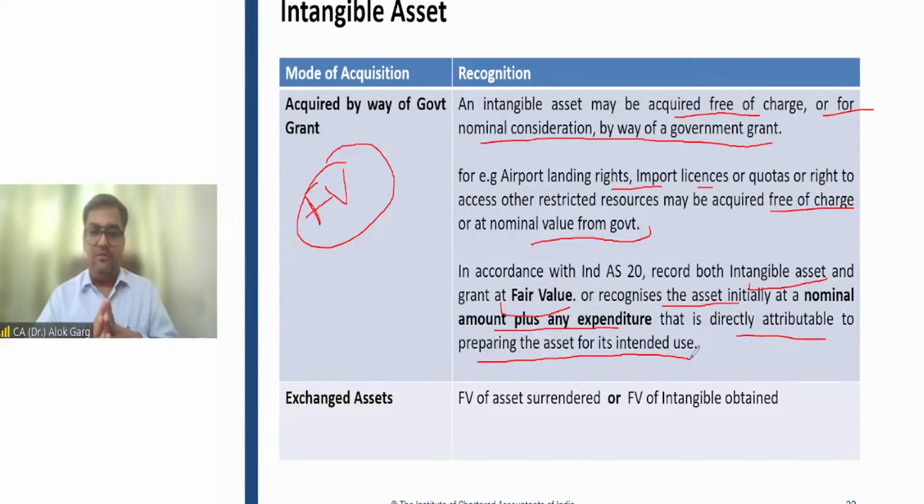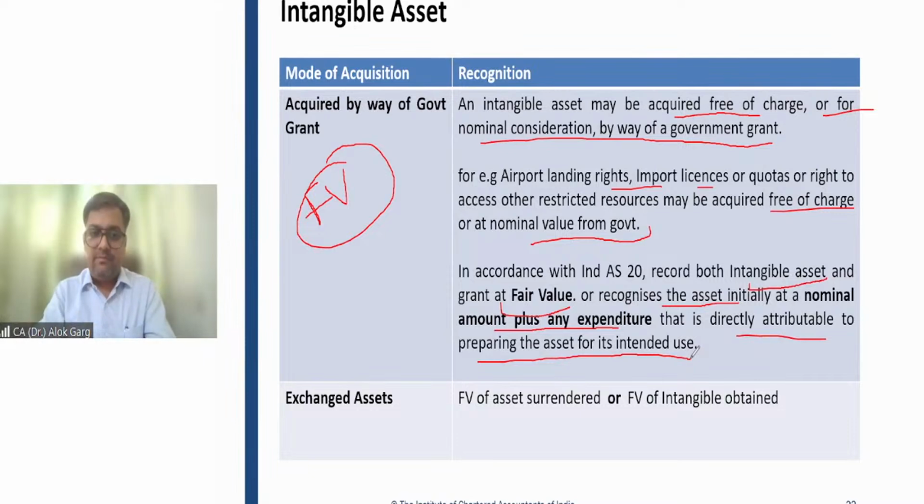Number 2, it says that if you don't want to recognize at fair value, you can recognize at nominal value also. For example, the government has given the mining rights free of cost, but the government is charging 1 lakh rupees for registration. In that case, the nominal value which the company is paying will be the cost of that asset. What will be the accounting entry? Mining right intangible asset account debit to bank account 1 lakh rupees. In this case, the mining right has to be capitalized at 1 lakh rupees, and if this right is for 5 years, the 1 lakh rupees has to be amortized over a period of 5 years.